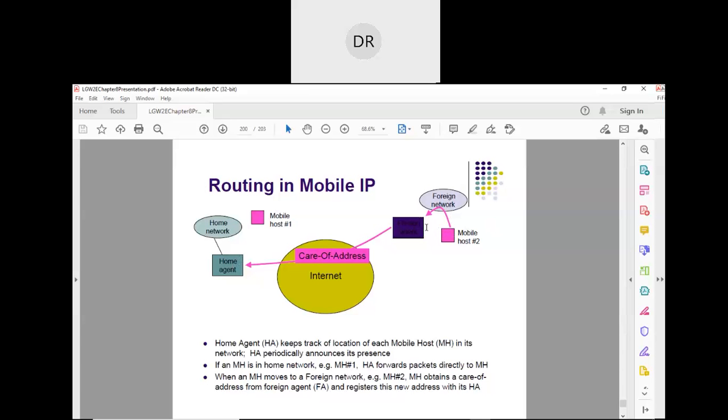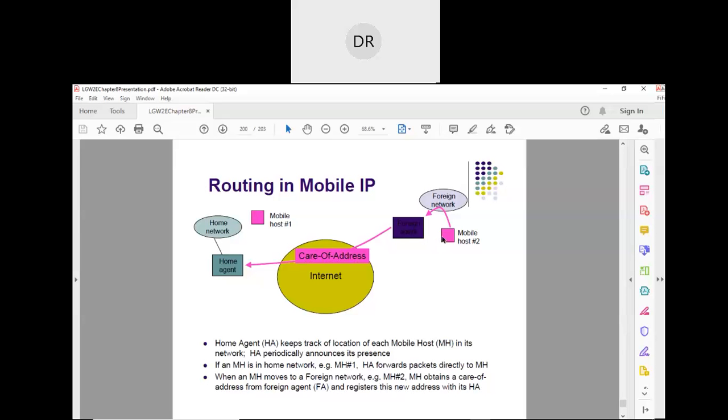The foreign agent of this network, after getting the information from this mobile device, contacts its corresponding home agent and says, your mobile host is in my network. Are the credentials given by him correct? So it verifies it. If everything is found to be correct, then this mobile host is given a temporary IP address called the care of address.